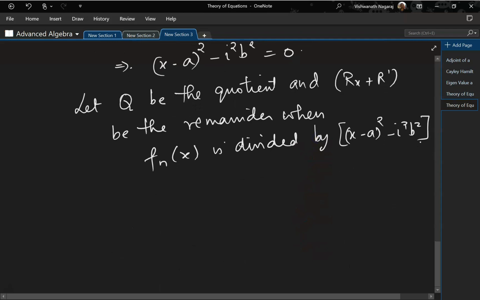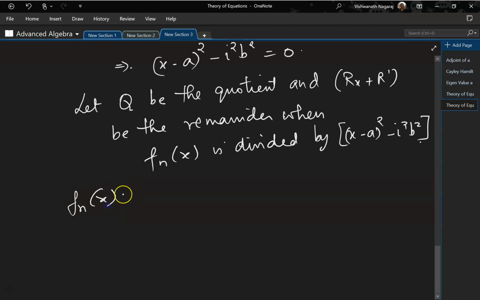So if we divide the function or the equation by this, we would get the quotient and a remainder if it is there. Which means we can write f(x) as ((x − a)² − i²b²) times the quotient q plus rx + r', the remainder.